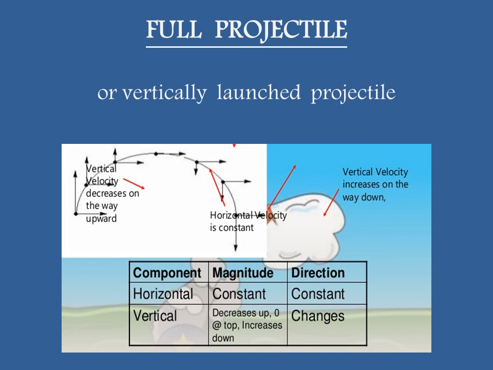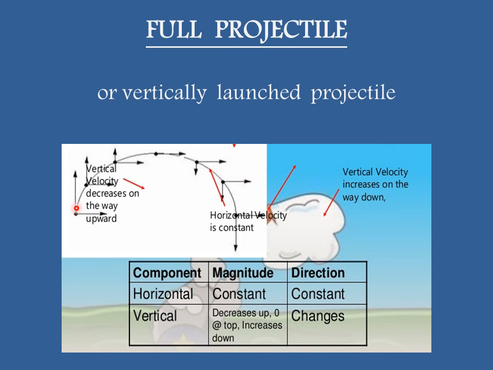Second type of projectile is full projectile, which is vertically launched projectile. For example, a football kicked by a player. In such a situation, when the football is kicked or the object is kicked from the ground, the velocity shall be resolved into its two components, a horizontal component and a vertical component.